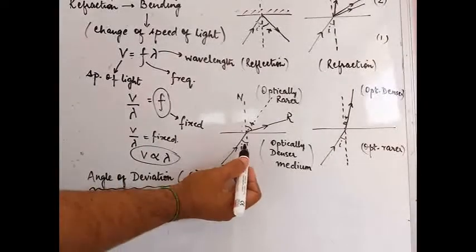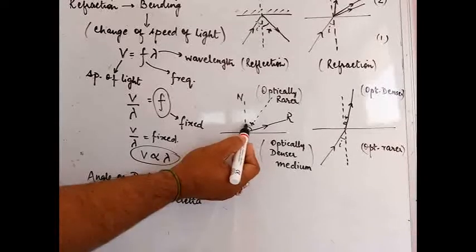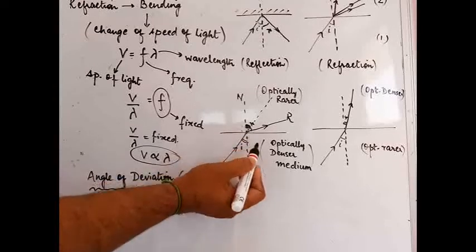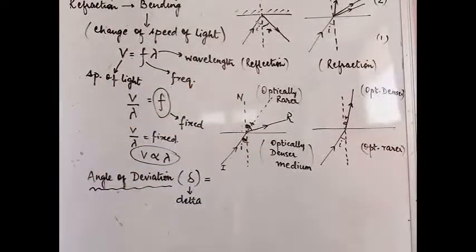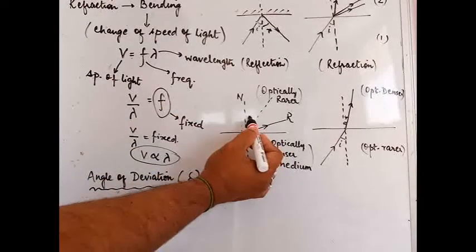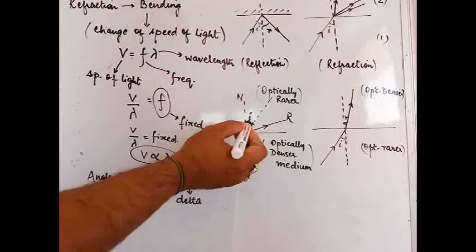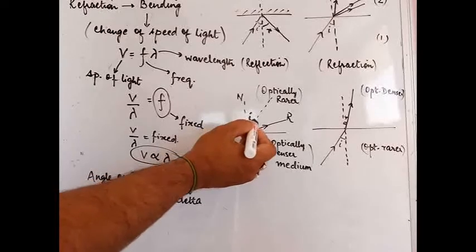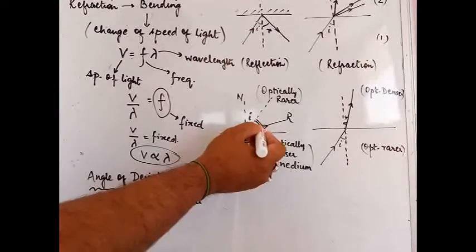By the concept of vertically opposite angles, this angle I and this angle are vertically opposite angles, so they will be the same. So this part becomes I, from here to here, and this entire thing is R. So what will this angle be?